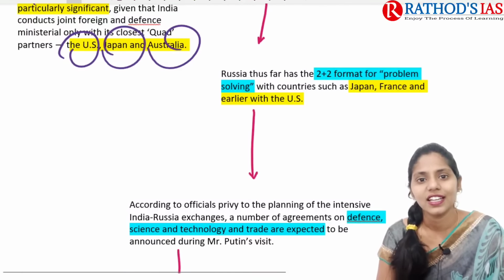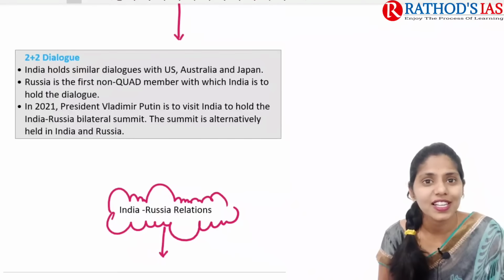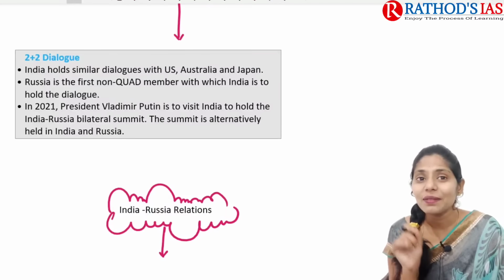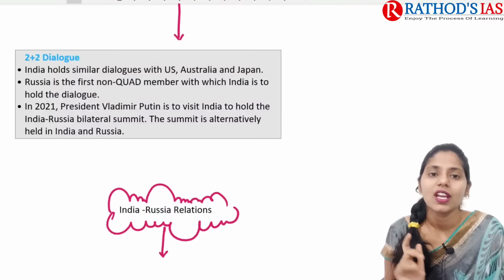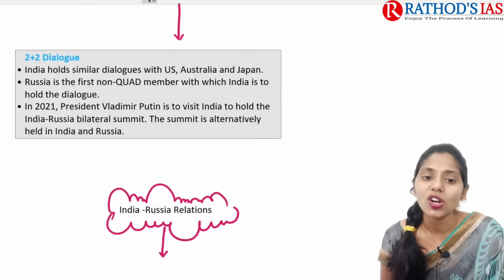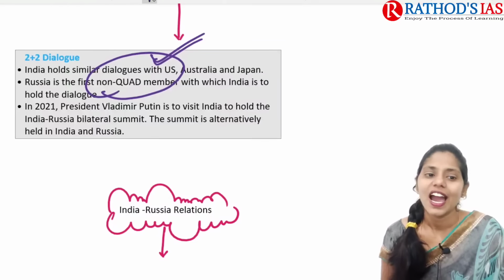And what is this 2+2 dialogue? It is talks between which and which persons? Let me know in the comment box. India holds similar dialogues with the US, Australia and Japan. Russia is the first non-Quad member with which we are going to have this type of dialogue.